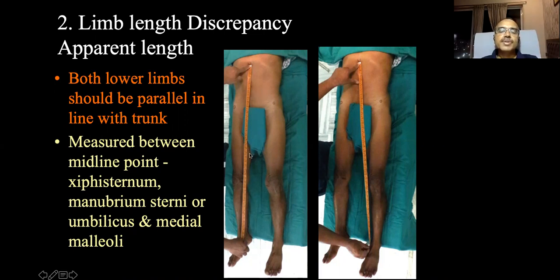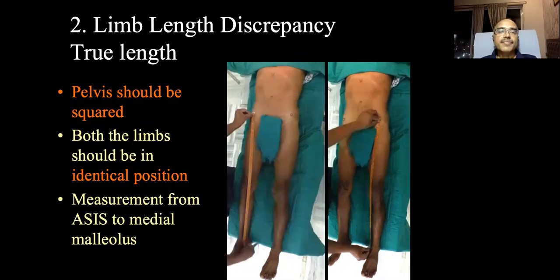So take from the xiphisternum to the tip of the medial malleolus when the limbs are parallel or lying in identical position, both parallel with the trunk. So that is how apparent length is measured.